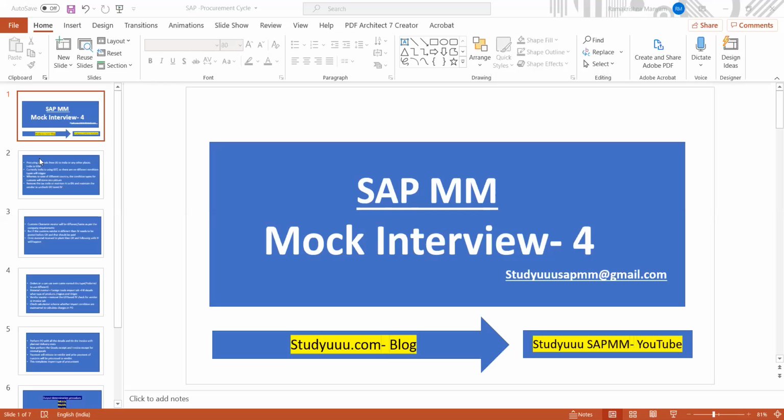What are the accounting entries for the subcontracting? BSX and BSP. No, just tell me the movement types and accounting entries for them. Movement type is 541.